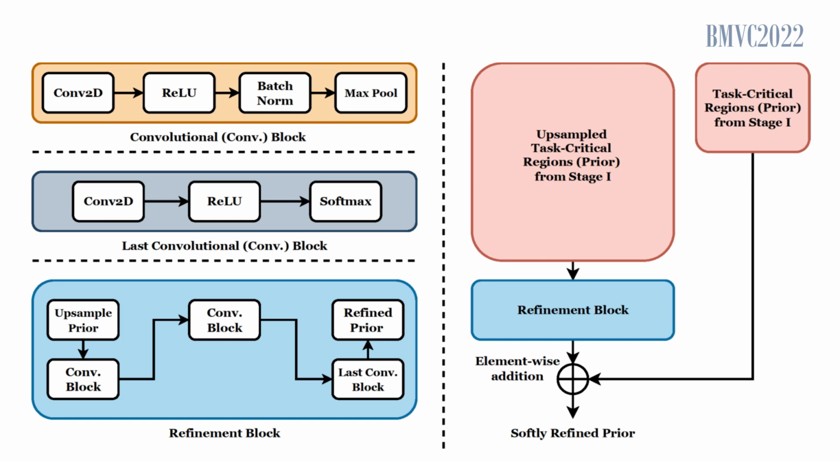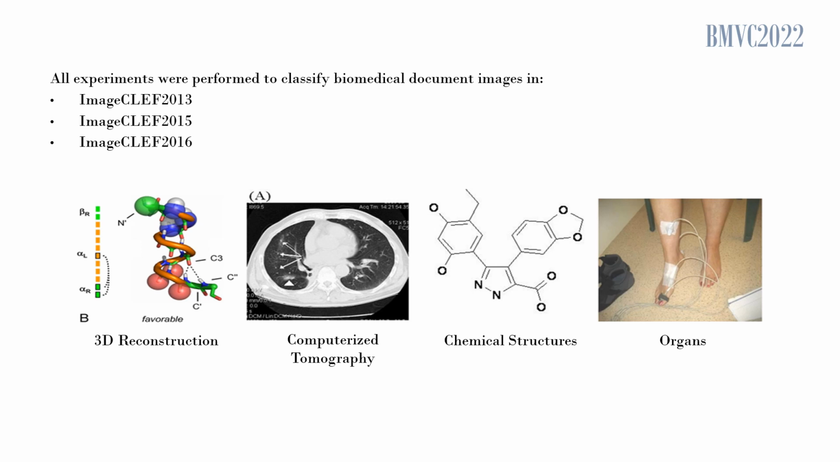infer the task-critical regions. Data augmentation approaches have shown that they can improve the performance of neural networks in classifying images of natural scenes. However, the role of data augmentation techniques for biomedical document images has not been completely explored. Designing augmentation approaches that generalize to biomedical document images can improve the performance of biomedical document retrieval systems. Thus, we evaluated our data augmentation approach for categorizing images in the ImageClef 2013, ImageClef 2015, and the ImageClef 2016 datasets.